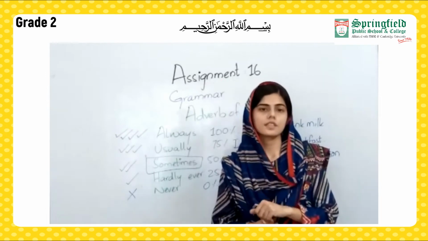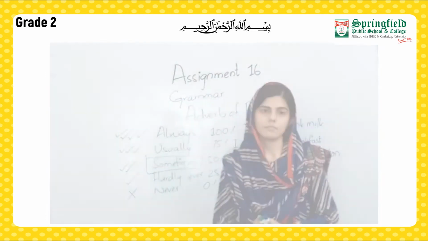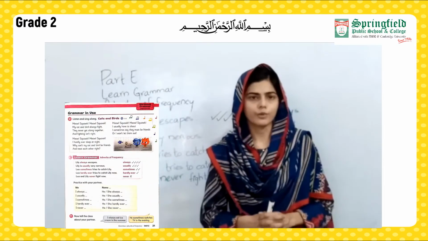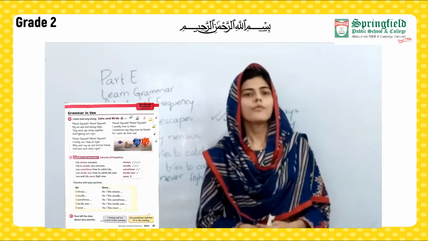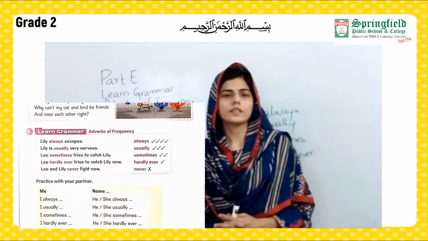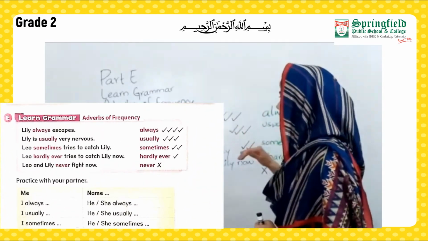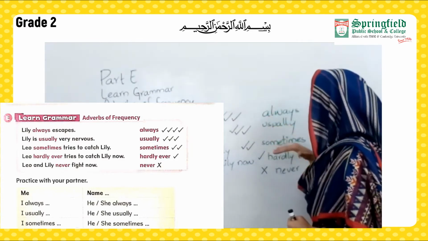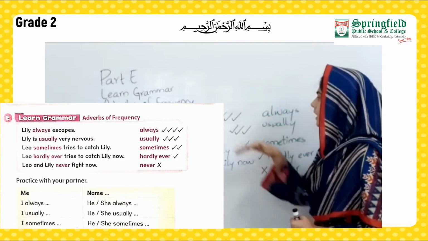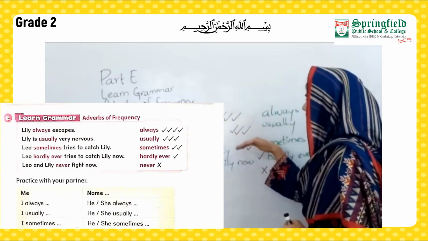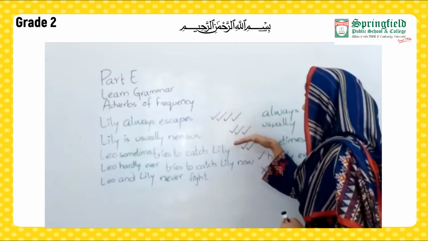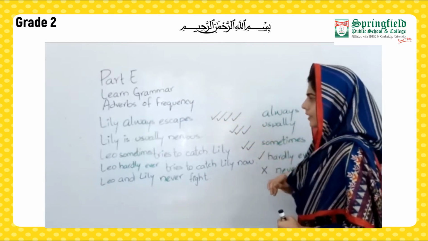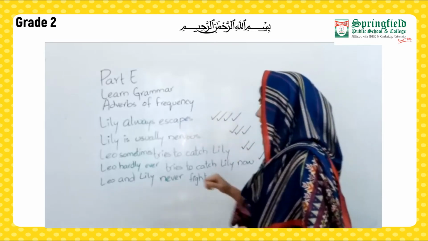Now moving towards our exercises for this adverb of frequency. So students, here we move towards our exercises of adverbs of frequency. Now before moving towards our exercises, let's revise the adverbs of frequency once again. Now here you can see the adverbs always, usually, sometimes, hardly ever, never. These represent the severity. As you can see, the number of the ticks starts to decrease from always to usually, then sometimes, then hardly ever. Now let's have a look at our sentences.